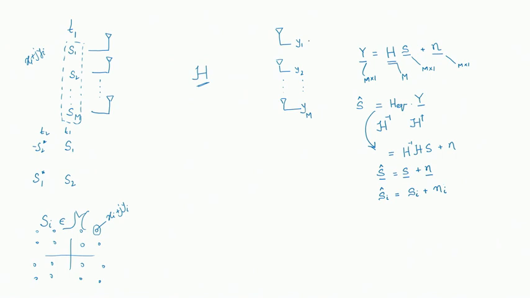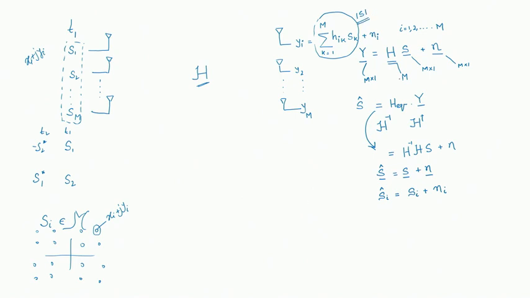We must remember that each y_i is the sum over k equals 1 to m_t of H_1k S_k plus noise 1, and then you could generalize it by writing y_i equals the sum of H_ik S_k, for each received signal i equals 1 up to m_r. So each contains inter-symbol interference, as you can clearly see.